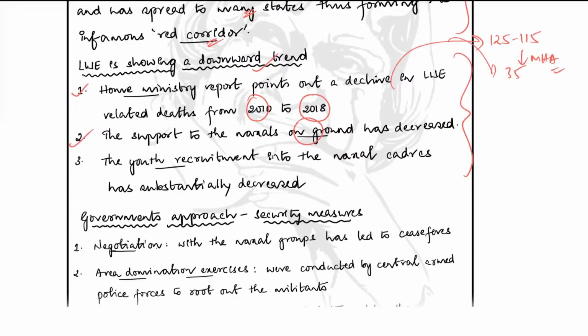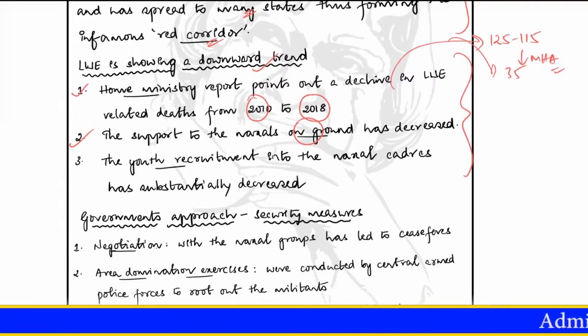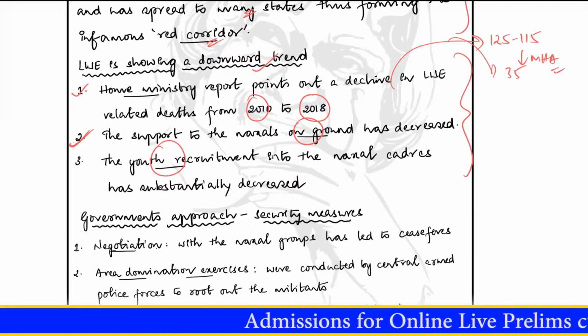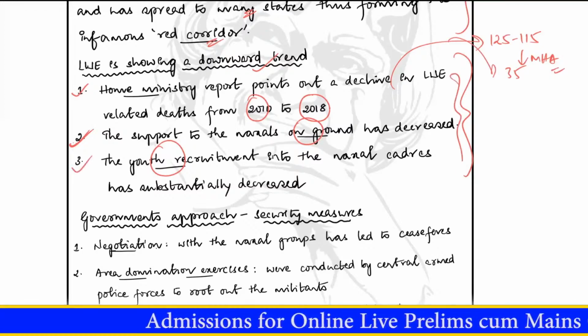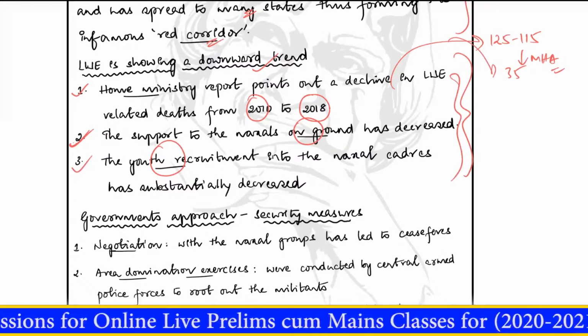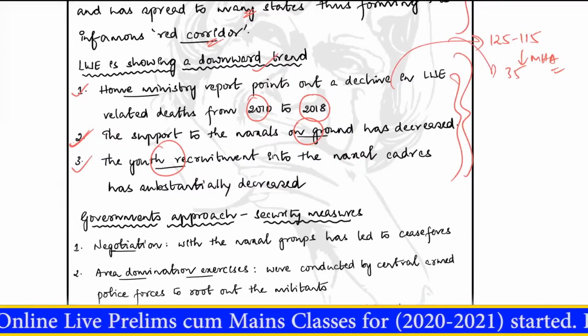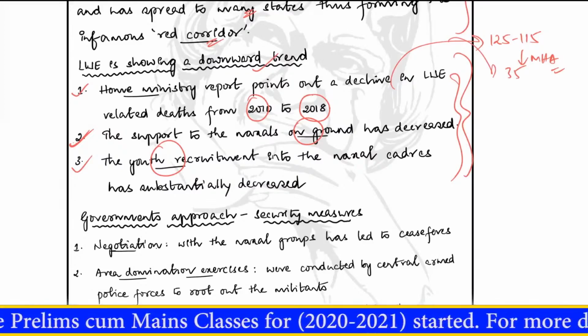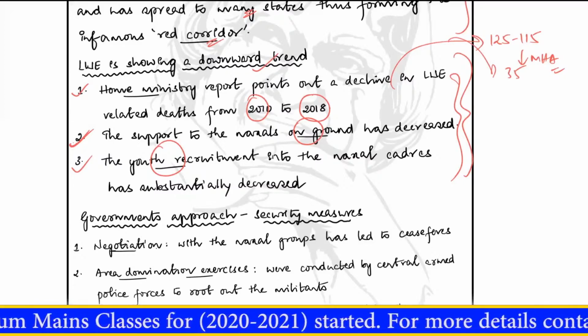This is to say that the people at the ground level, they used to support the Naxals at one point of time, especially when the movement began in the initial stages of 1980s, 70s. The people at ground used to support this movement, and this is not present anymore, is what this particular point is trying to tell us. And the youth recruitment into the Naxal cadres has also substantially decreased. So these 3 points are basically trying to point out the fact that the left-wing extremism in the country has decreased somewhat, and so he has explained the first theme of the question.